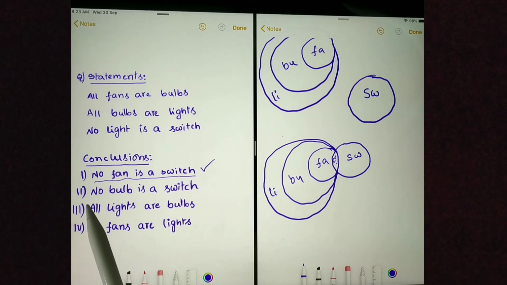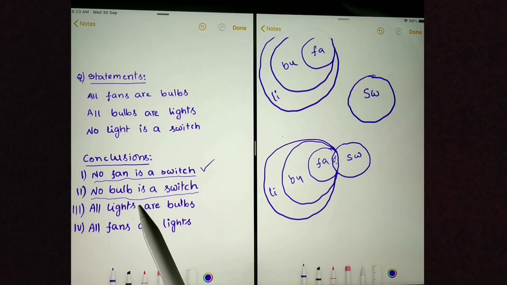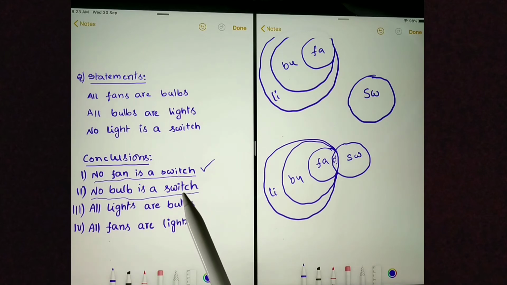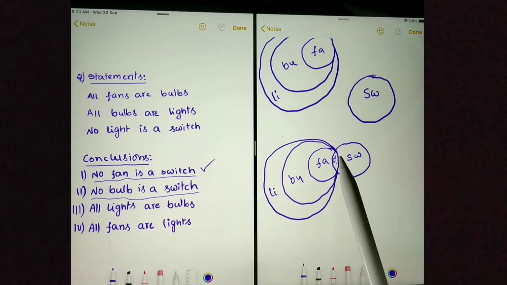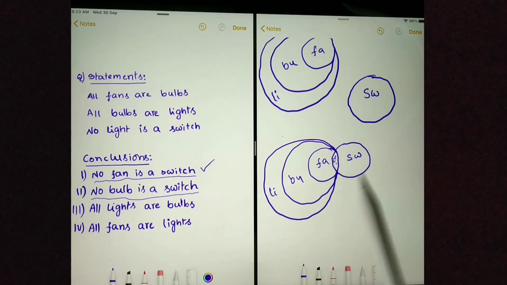Next conclusion. No bulb is a switch. This is a definite conclusion. To prove this conclusion is wrong, we need to prove some bulbs are switches. To say some bulbs are switches, we need to intersect the bulb circle and switch circle. And here you can see we are already intersecting them.